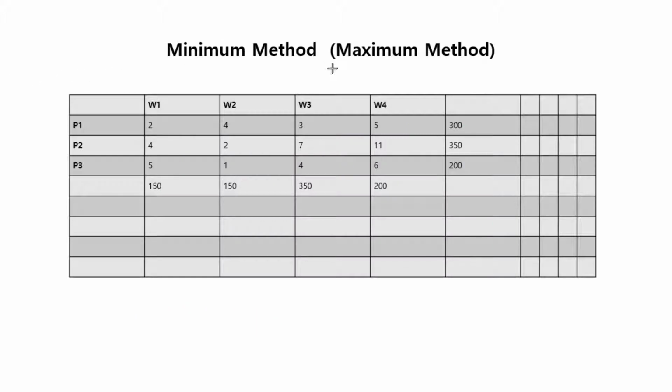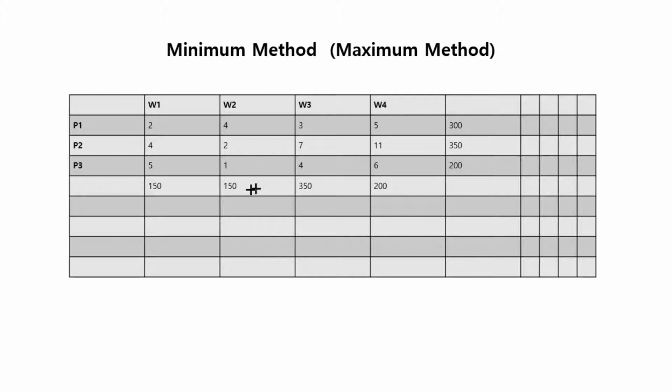Then the minimum method. By the way, sometimes the table values here mean profit, and they want to maximize some quantity. In that case, you look for the maximum values rather than minimum value. But here we're doing the cost, so we're doing the minimum.